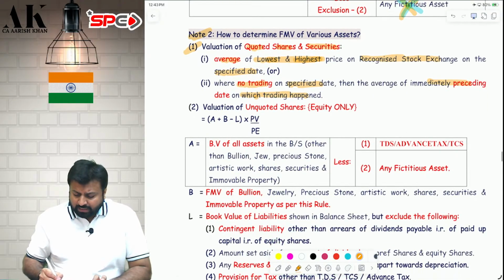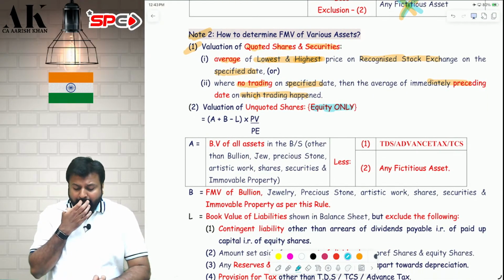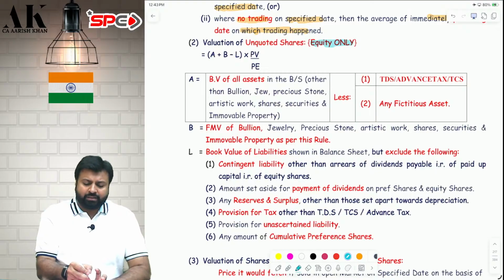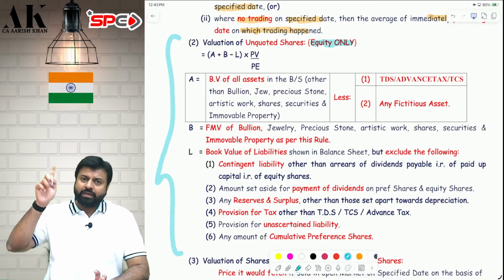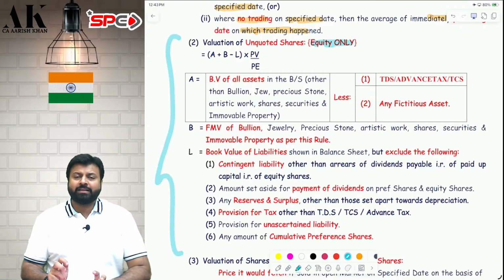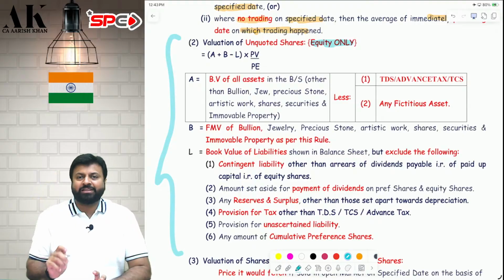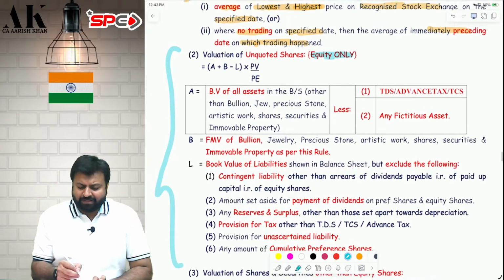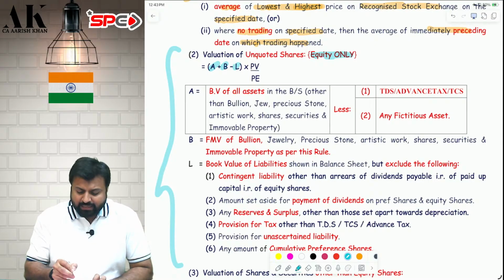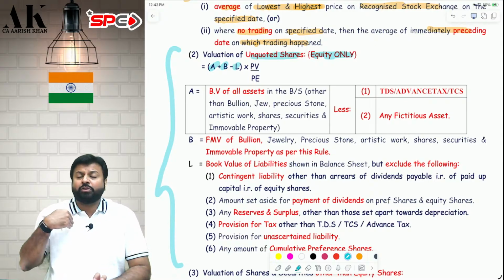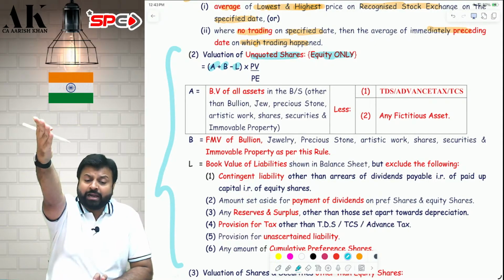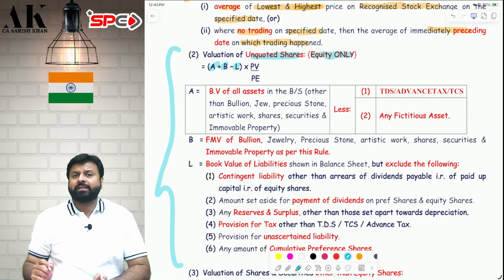Now, let's talk about unquoted equity shares. Same formula we have done earlier two times. Rule 11UA we have done. Do you remember that? In the Black Money law also we have done this particular formula. Still, I will say it once more: (A + B − L) × PV / PE. This is whose unquoted share? This is whose values? Not our values. It is the value which you will get from the balance sheet of the company in which you have invested in the shares.